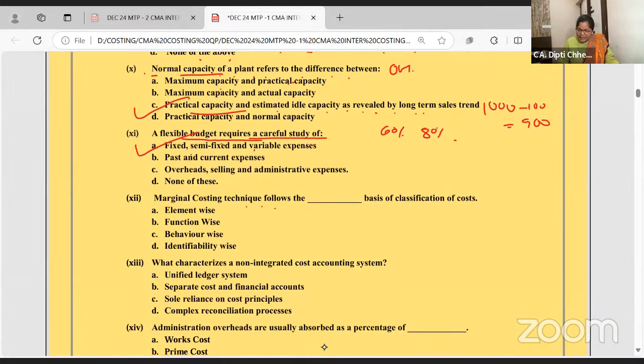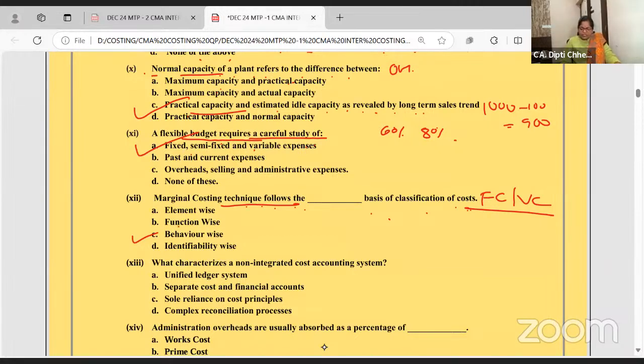Marginal costing technique follows the dash basis of classification of the costs. In marginal costing, the emphasis is on fixed cost and variable cost, and fixed and variable cost are called behavioral cost.